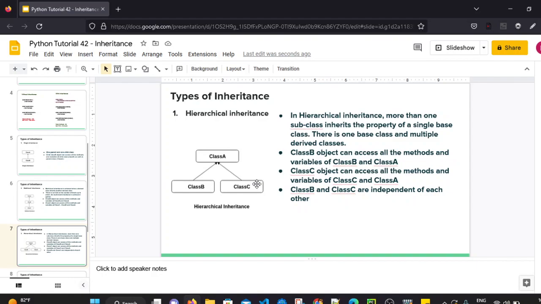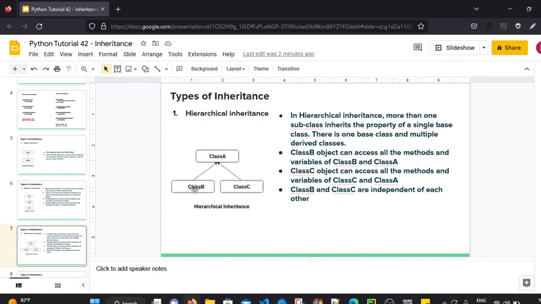Next one is hierarchical inheritance. In hierarchical inheritance, more than one subclass, class B and class C, both child classes, inherit the properties of a single base class. So there is a single base class and multiple derived classes. Class B is a child of class A, and class C is a child of class A also. So the parent is single, but there are multiple children. Class B and class C both are derived from class A. This is hierarchical inheritance.